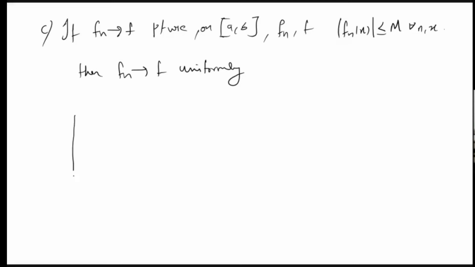Just keep this example in mind. This is 1 by n, this is 1, and this is 1 by 2n, and the height is 1. I think that if you have this example, then most of the problems of this type are done. So this is 1, 2, 0. This is the graph of fn(x).